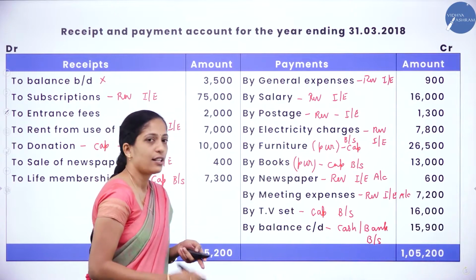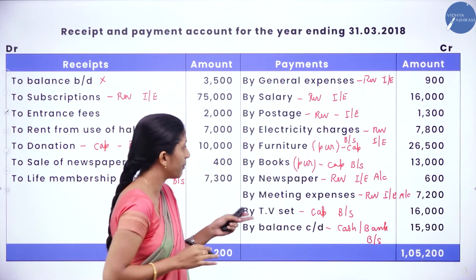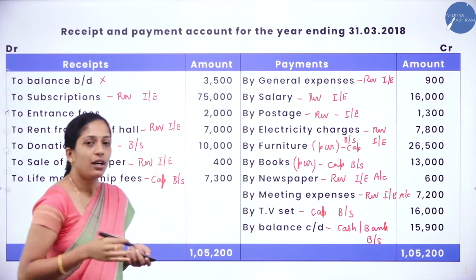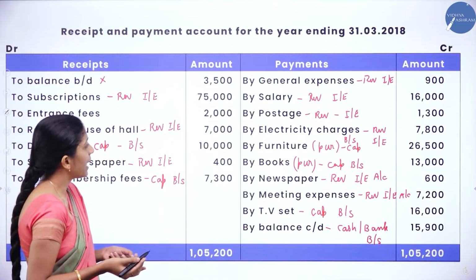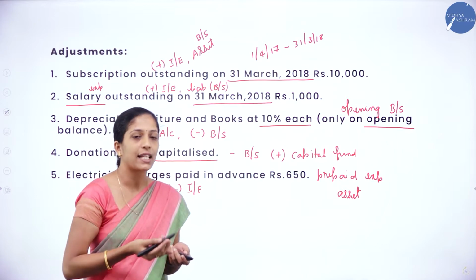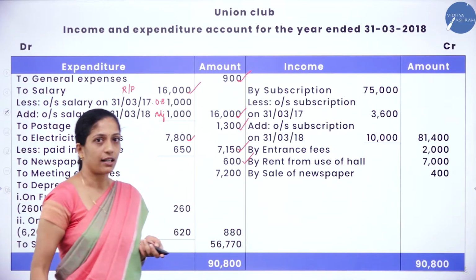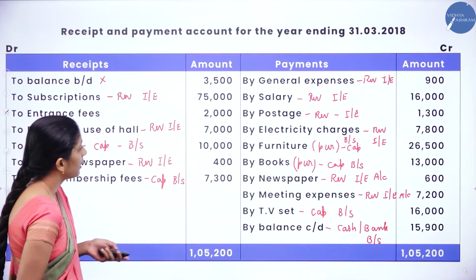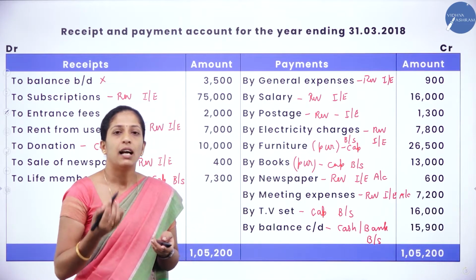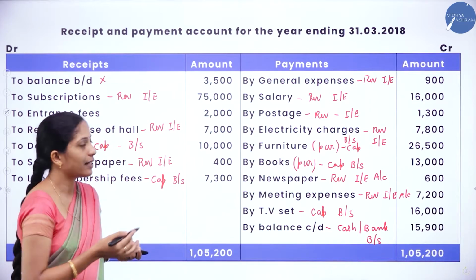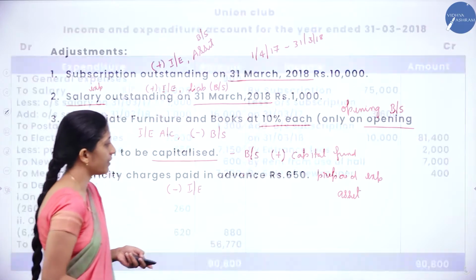Next, furniture. Since it is a capital item, we are not going to take it in the books; we are going to take it under the balance sheet. Newspaper. In the opening balance sheet there is no newspaper, and in the adjustments also we have not come across any adjustment relating to newspaper. So we will write directly newspaper 600. Clear? Next, meeting expenses. In the opening balance sheet there was no meeting expenses, and in the adjustments also there is no adjustment relating to meeting expenses. So we will write the same, meeting expenses 7,200.